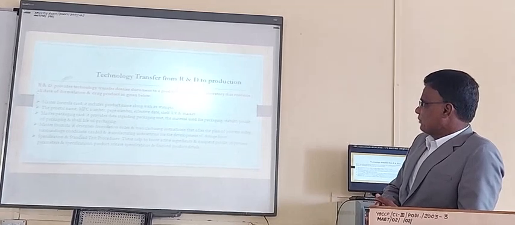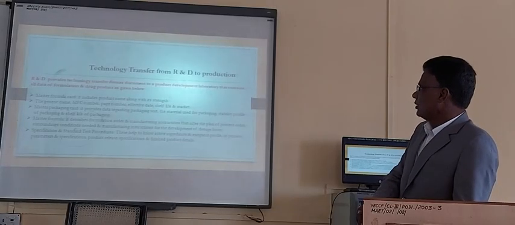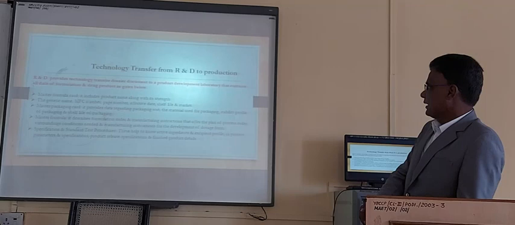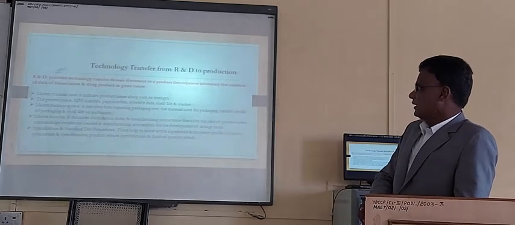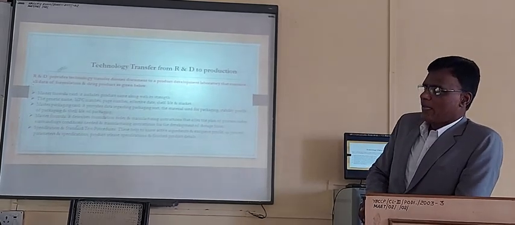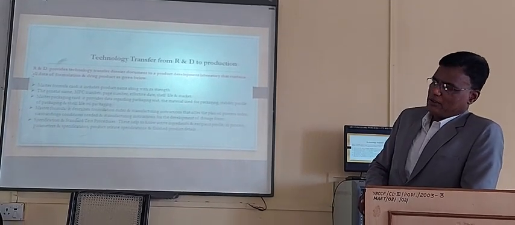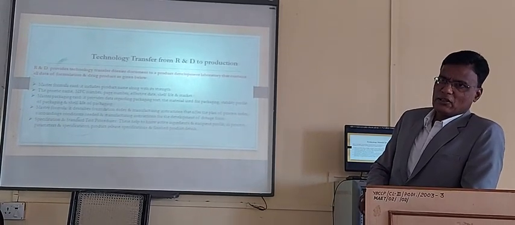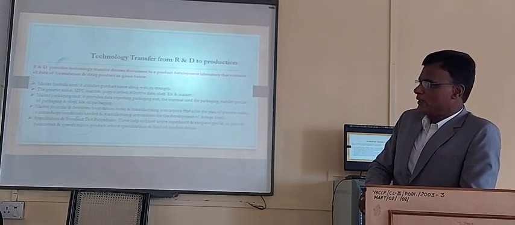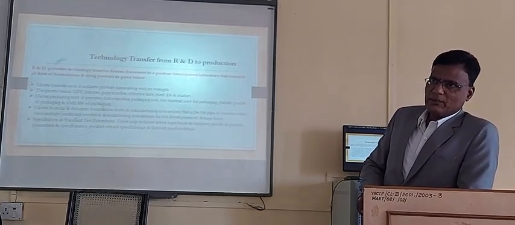Now technology transfer from R&D to the production. R&D provides technology transfer dossier documents, that is the written document on paper, to a product development laboratory that contains all data for formulating the drug product. Whatever data is received from the innovator in the R&D department, the R&D department studies thoroughly and decides if it is feasible and acceptable.